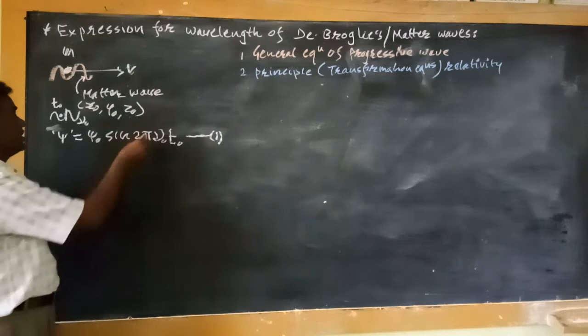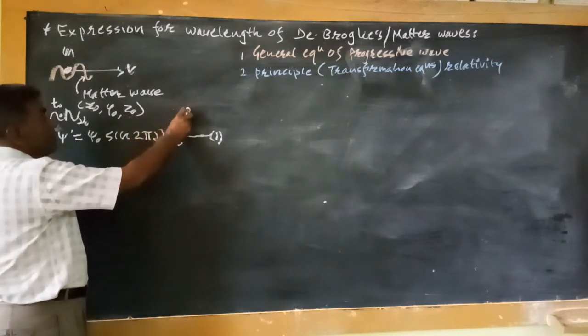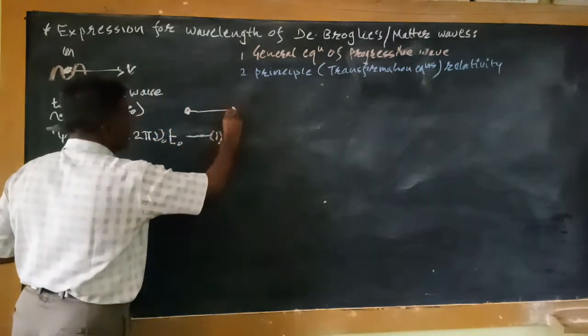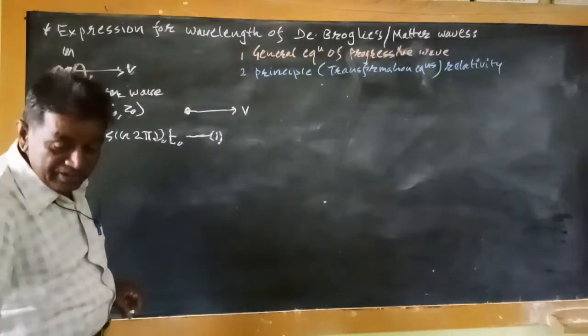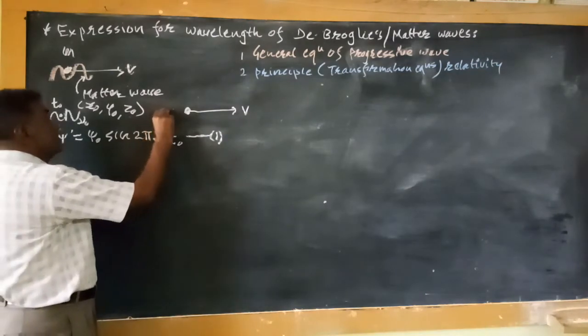Now suppose the particle is given a velocity v. If this is the particle, now it is given a velocity v. What happens is that the state of the wave function changes.